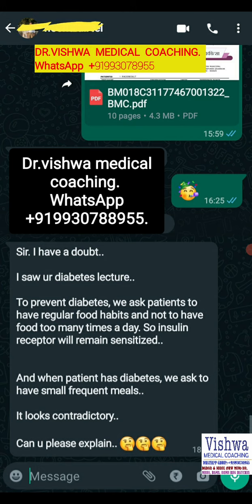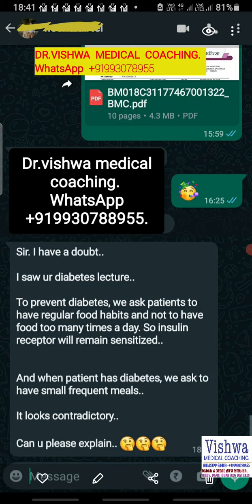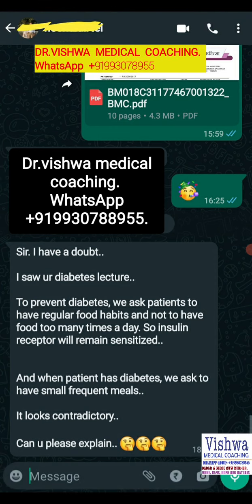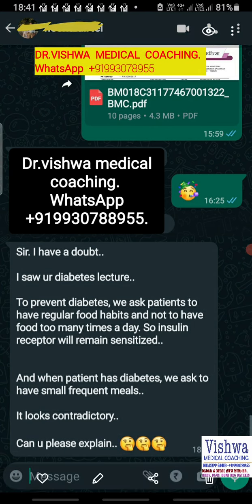If the patient has food all the time, every now and then, insulin will be secreted more and more frequently, and that frequent insulin release will stimulate the insulin receptors, and that frequent stimulation will create desensitization, and there is more chance of the patient going into diabetes because of that desensitization. So before developing diabetes, we are not supposed to have food every now and then, to prevent diabetes.